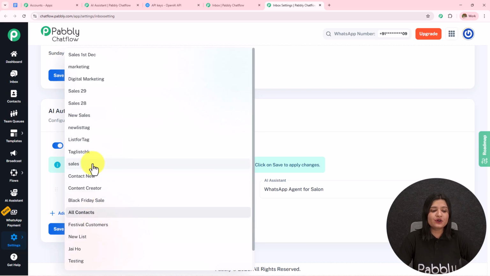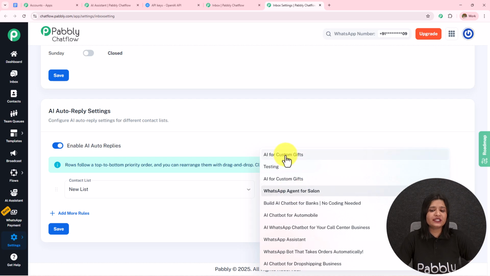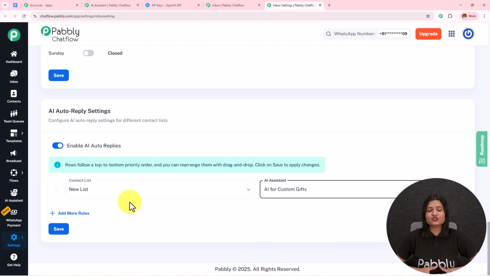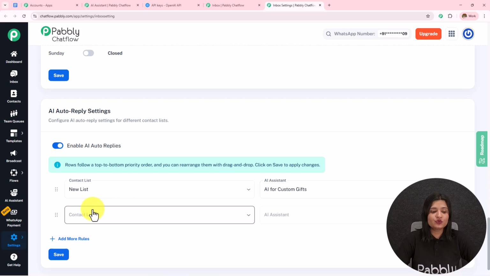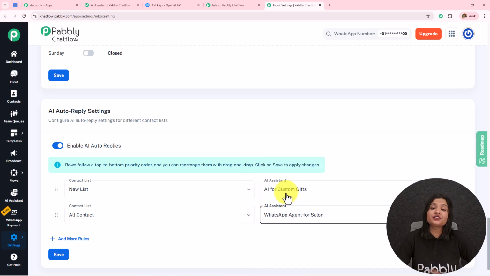Let's suppose I want to select it as new list, and then I can assign a particular AI assistant to that particular list which I have created of some contacts. Or I can add more rule, select all the contacts, and then assign another AI assistant to all the contacts, and I simply have to click on this save and this will be updated. So in this manner you can assign AI assistant to a particular chat, to all the contacts, or to a particular group. So this is how I have created this AI agent.